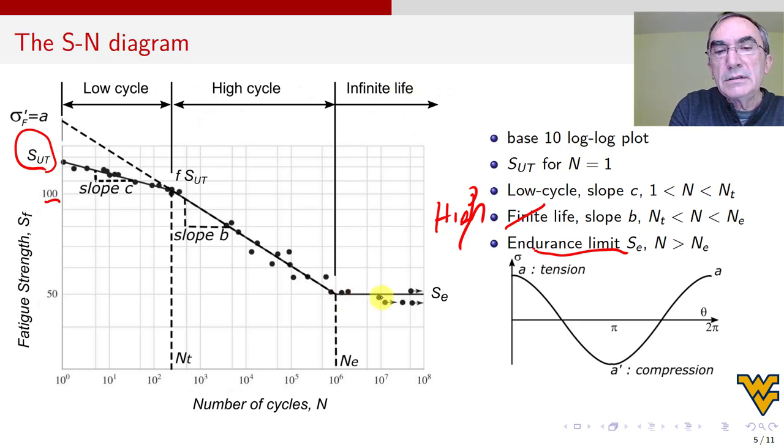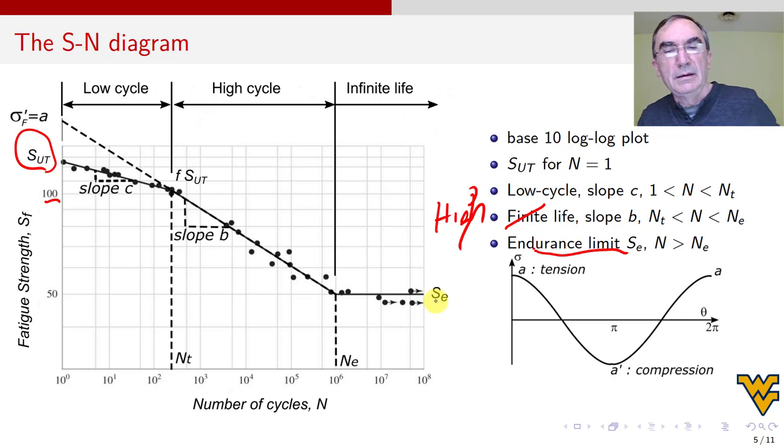So this is constant, and in the actual application, if I put anything less than 50, the life will be infinite. So if I design for infinite life, the maximum I can put is this value of S sub E.